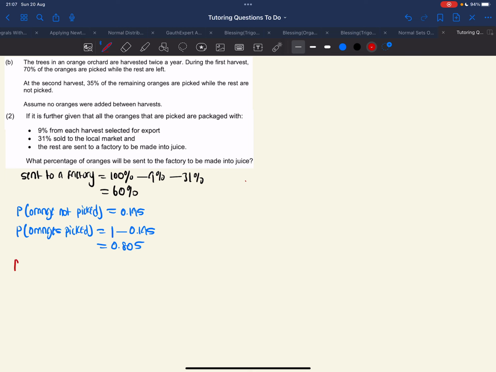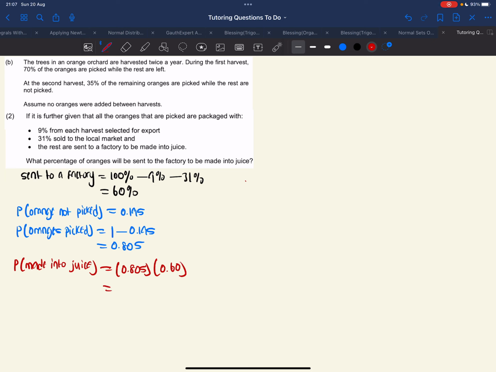Now to find the probability of the oranges that will be made into juice, you're going to say P(made into juice) equals, you're going to multiply 0.805 with that 60%, 0.60.